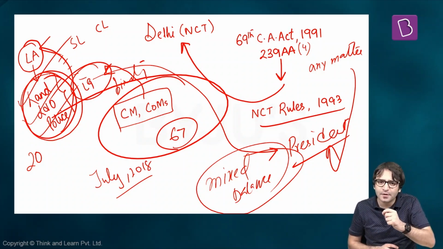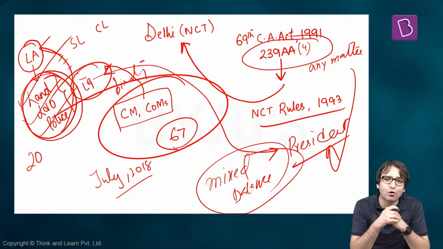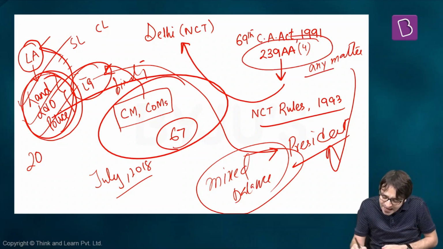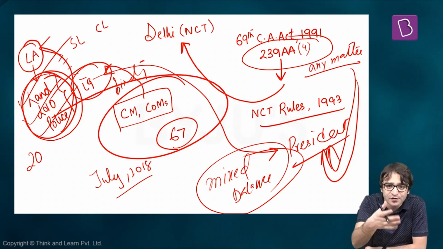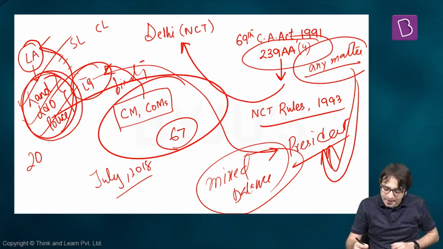This matter went to the court. The court had to now decide what will happen to this Article 239AA, clause 4, wherein the Lieutenant Governor has the authority, has the power to refer any matter to the President. The Chief Justice of India, Justice Deepak Misra, who was the Chief Justice of India then, he said, this expression, any matter, does not mean every matter.